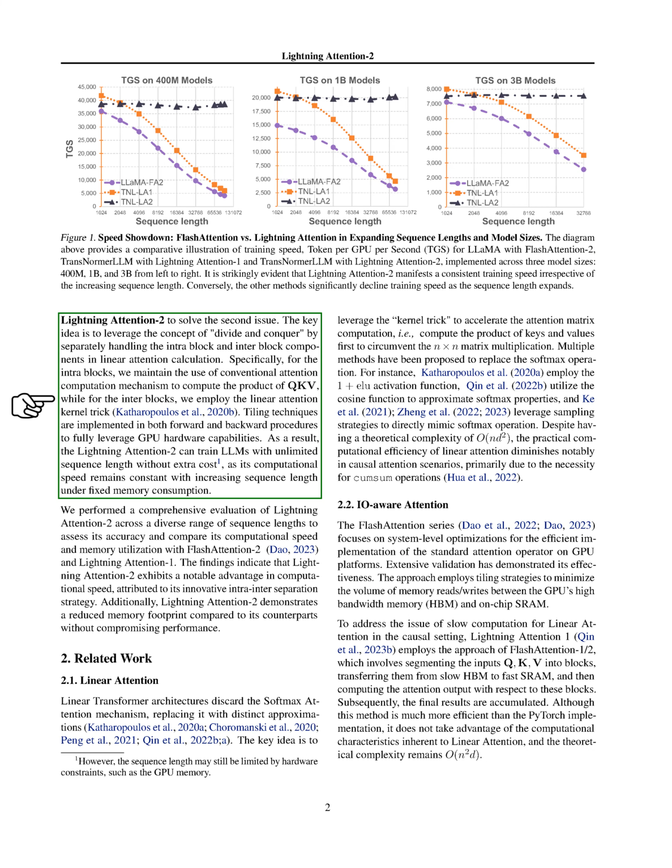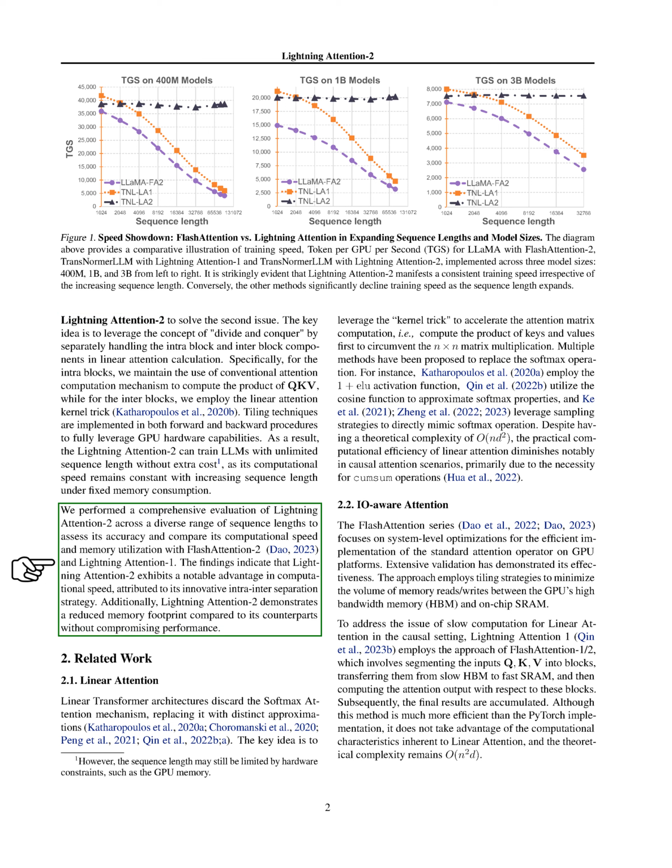This approach uses a divide and conquer strategy by separately handling the intra-block and inter-block components in the linear attention calculation. For the intra-blocks, we use the conventional attention computation mechanism, while for the inter-blocks, we use the linear attention kernel trick. We also use tiling techniques to fully leverage GPU hardware capabilities. As a result, Lightning Attention-2 can train LLMs with unlimited sequence length without extra cost, as its computational speed remains constant with increasing sequence length under fixed memory consumption.